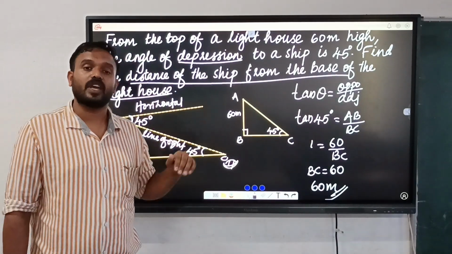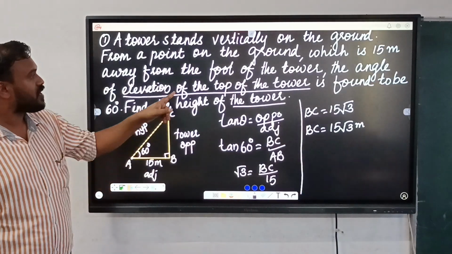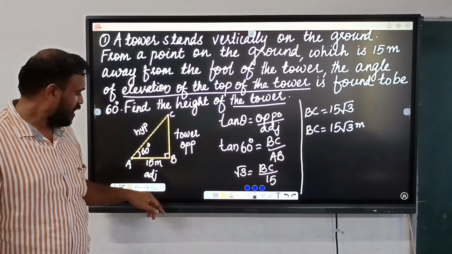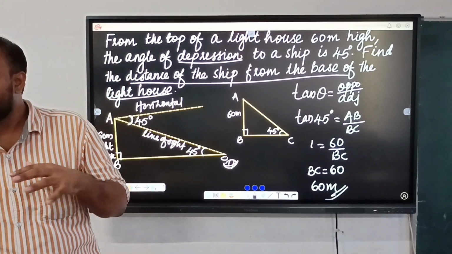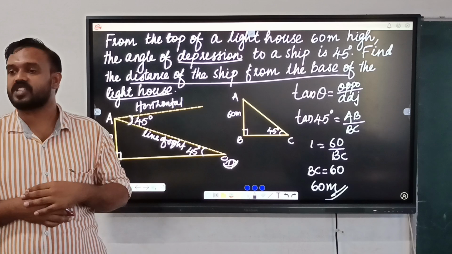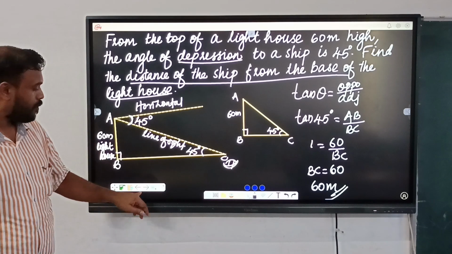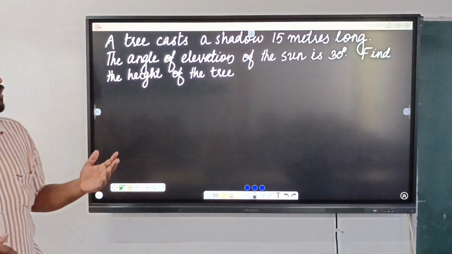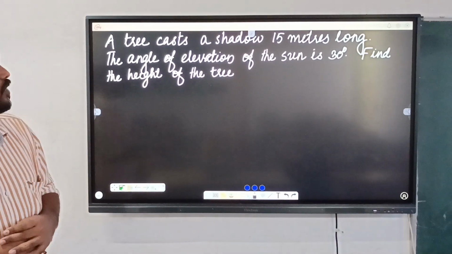So this is one of the applications of trigonometry. In the previous question, the angle was given as the angle of elevation. In the second one, it is depression. So I think you got the difference, how to simplify the question if the angle of elevation or depression is given. Is it clear or not? Okay. Now it's your turn. Please read it and solve it.